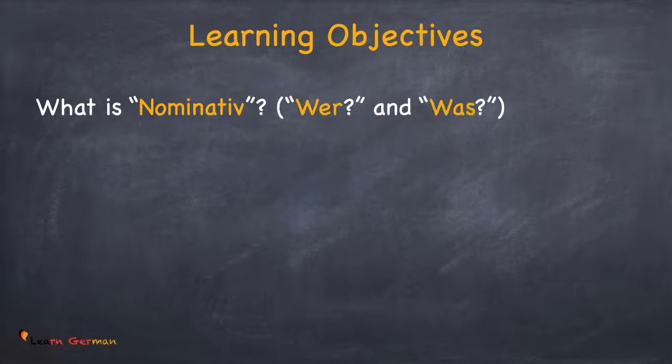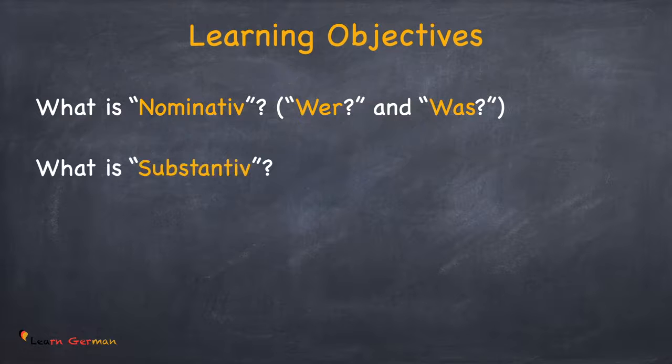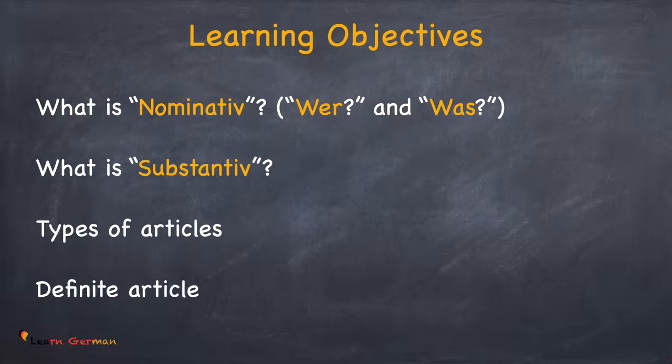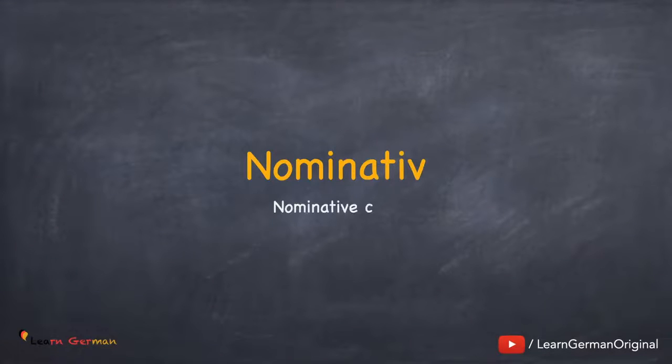First of all, we'll understand what is Nominativ, wer und was. It is also important to understand what is a Substantiv, after which we'll be discussing the various types of articles. And in this video, we'll be doing basically the definite articles. So, let's begin. Nominativ. Well, the most important thing in a sentence to understand is Nominativ.